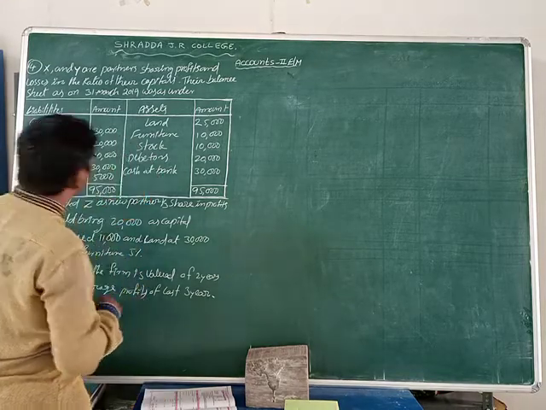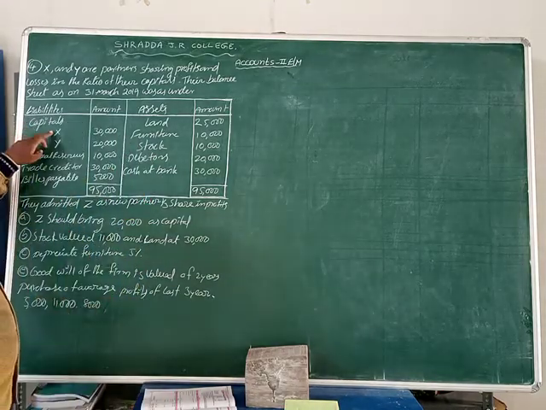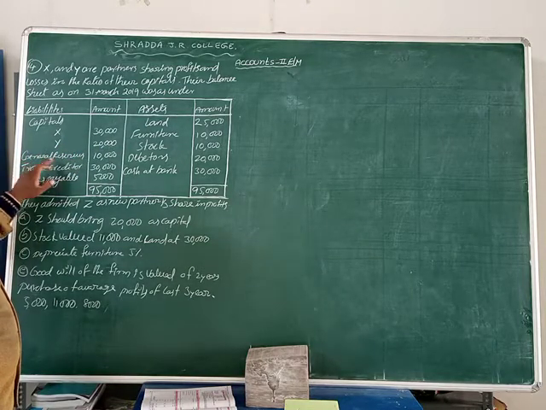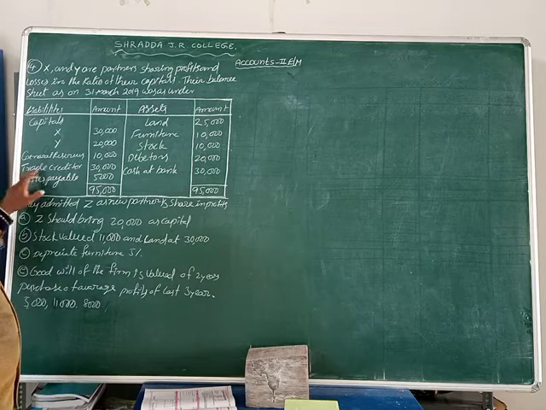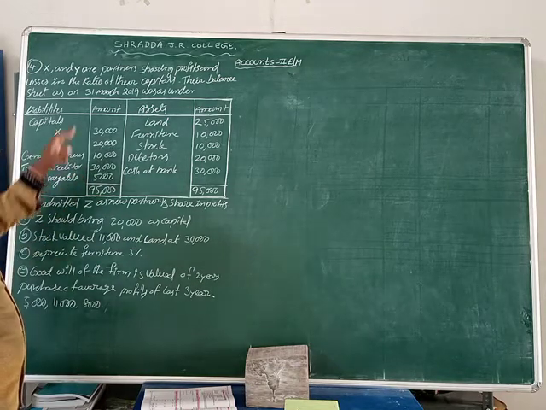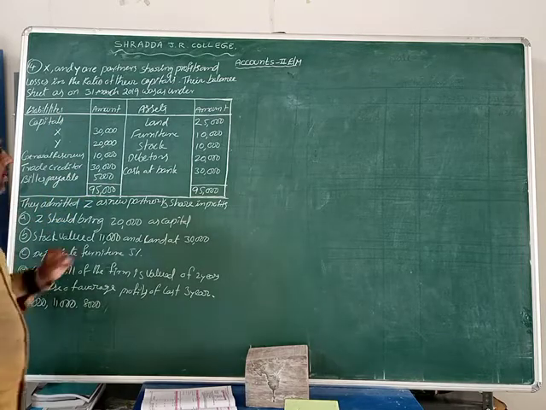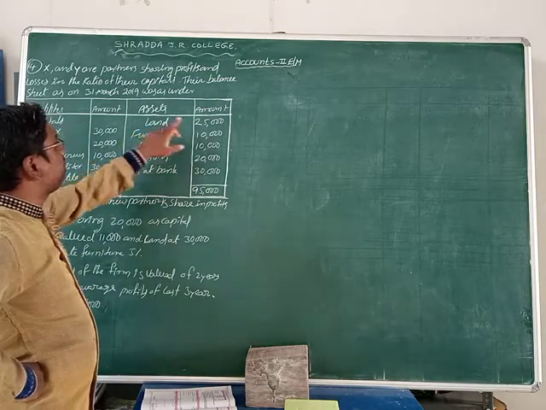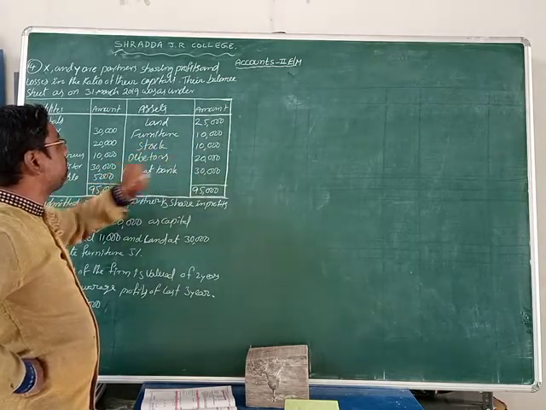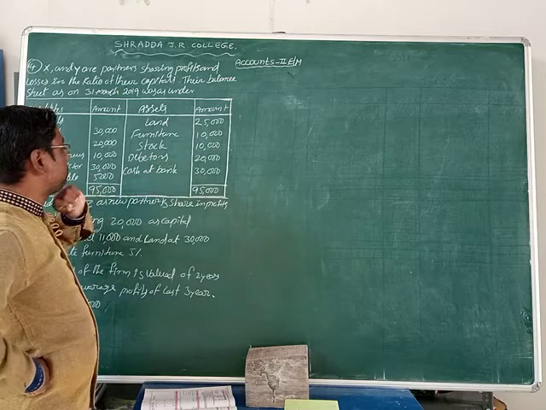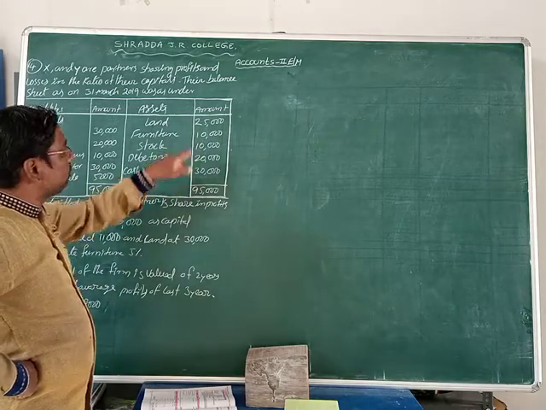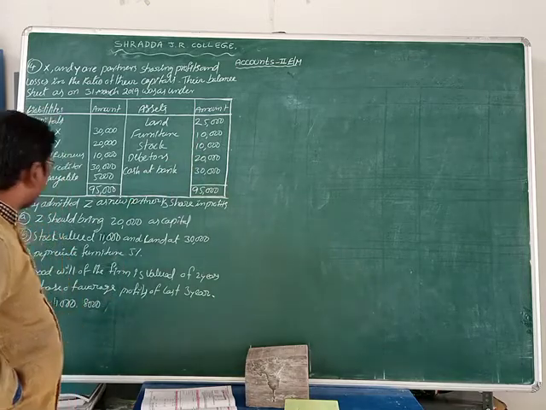Capitals: X 30,000, Y 20,000. General reserve 10,000, trade creditors 30,000, bills payable 5,000, total 95,000. Assets: land 25,000, furniture 10,000, stock 10,000, debtors 20,000, cash at bank 30,000. So total assets value is also 95,000.